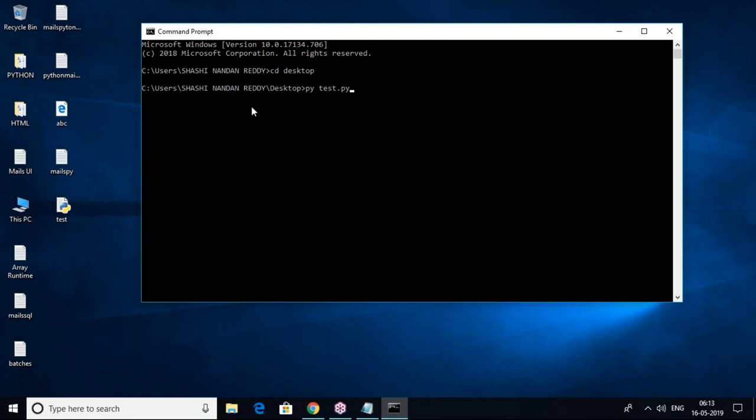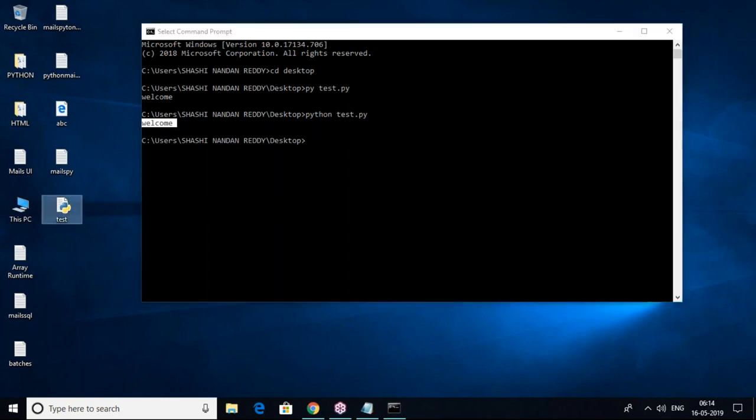Instead of py we can type python also, no problem. Python space test.py, your file name.py, then you get an output. So this is script mode. We already have a script file, and I run it through command prompt.